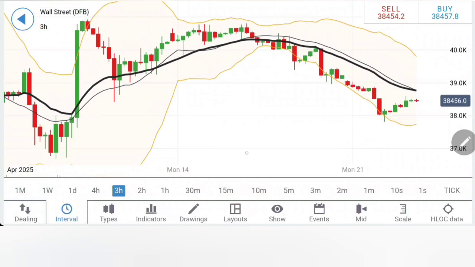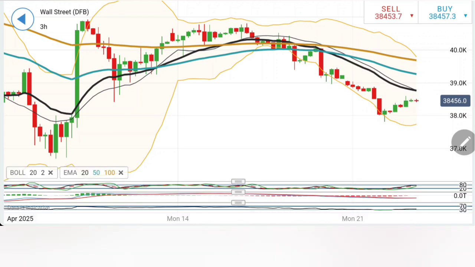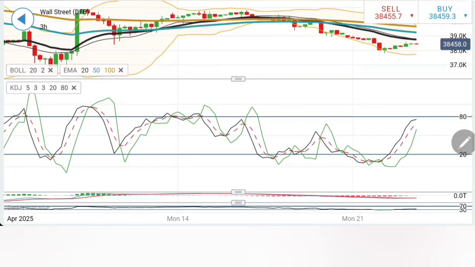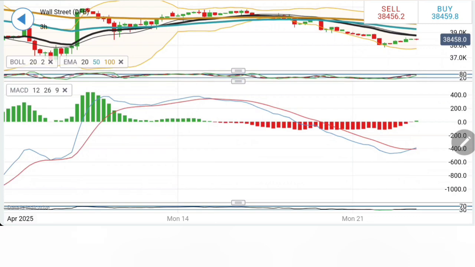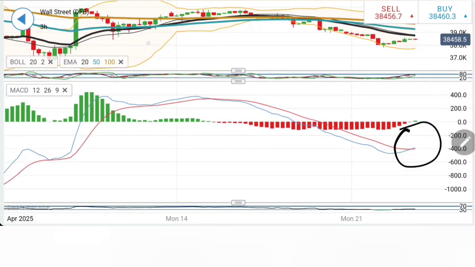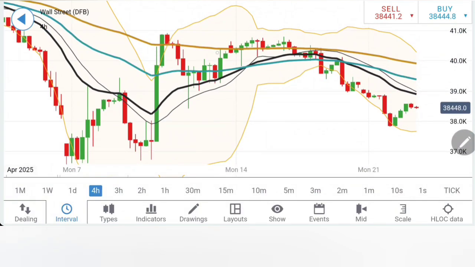Coming to 3 hour charts, the observation is same. Look at the moves here. Look at the channel here, and any move beyond 38,800 is a clear sign of a reversal and a rally on the upside. Beyond 39,200, it is going to move towards 39,500 as well. Stochastic rising, the MACD is bearish trying to cross over for a buy. A crossover here is a good indication for a strong momentum on the upside. RSI flat. On the 4 hour chart, the observation is similar.